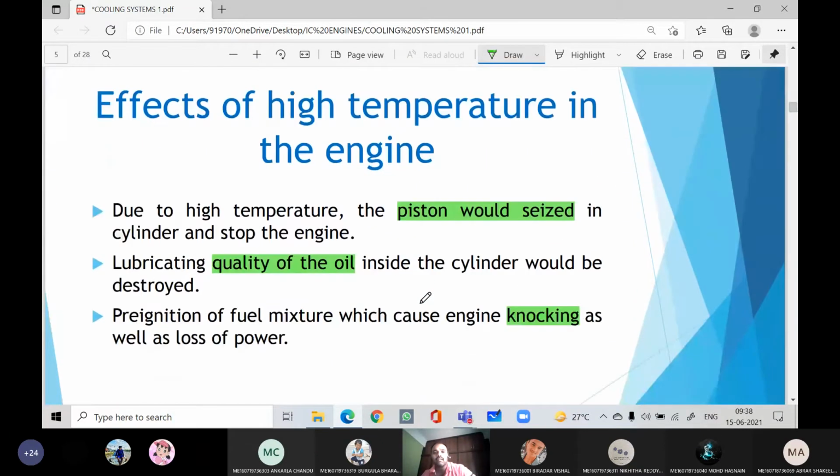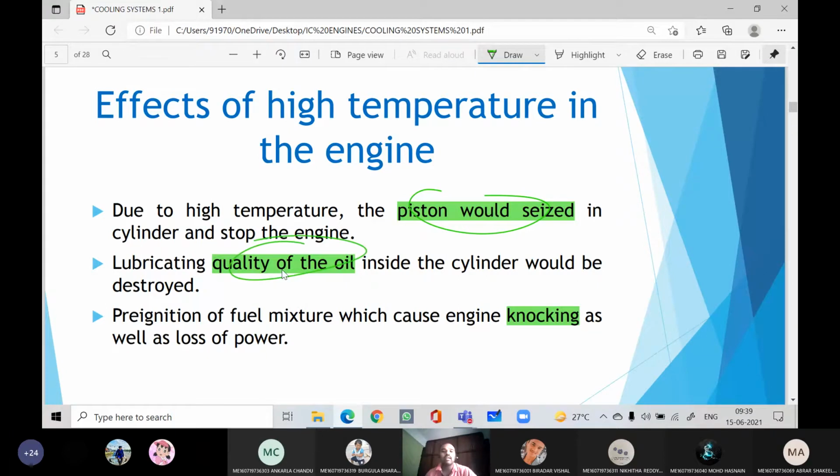Now if you don't dissipate the heat, what are the effects of the high temperature? Due to high temperature, the piston would be seized in the cylinder and it will stop the engine. The next problem, if the heat is more, is that the lubricating oil may burn due to the high temperature. As I told, it is 1600 degrees centigrade. It not only melts the engine parts, it also burns the lubricating oil, so the quality of the oil inside the engine will be destroyed.